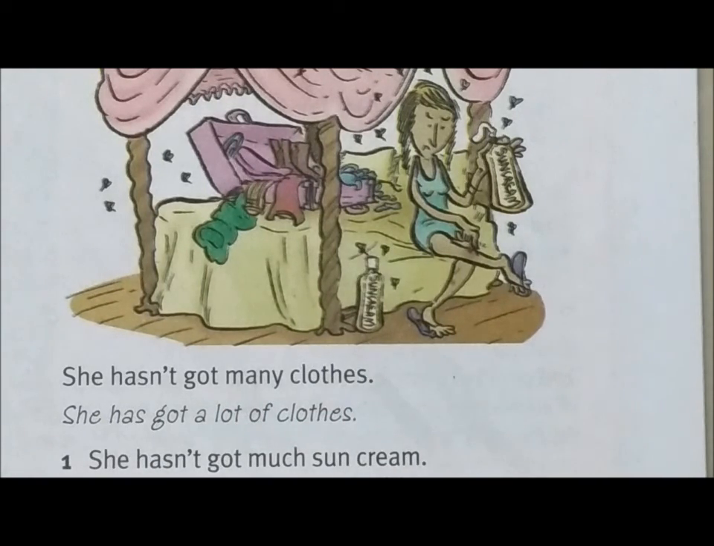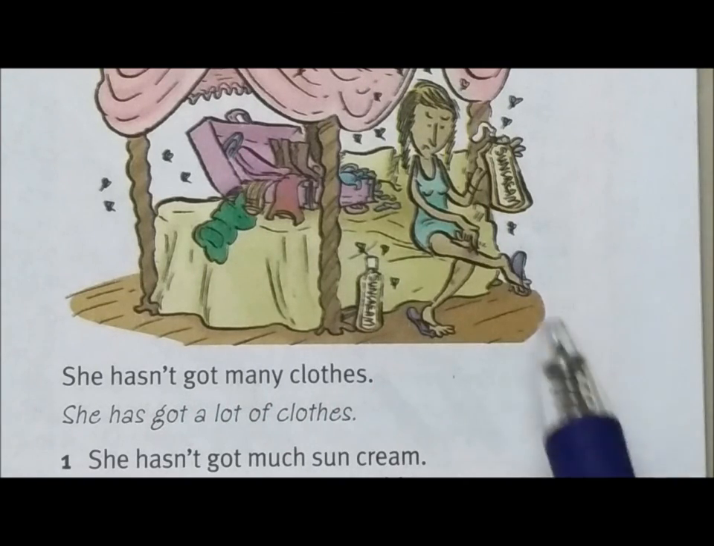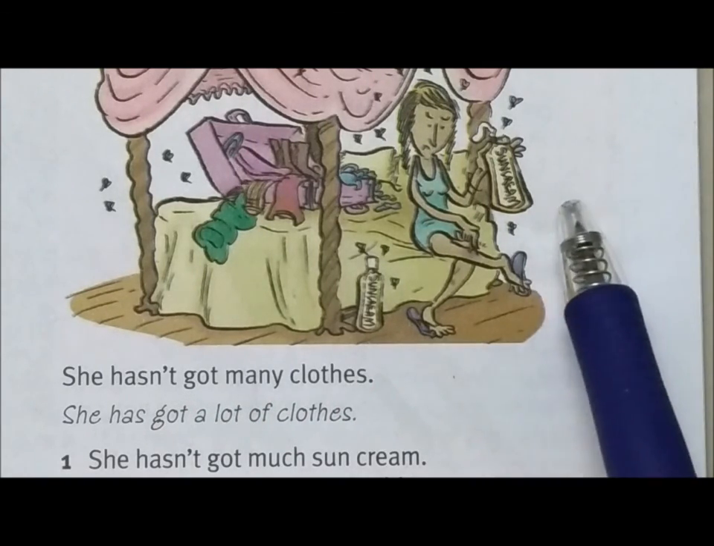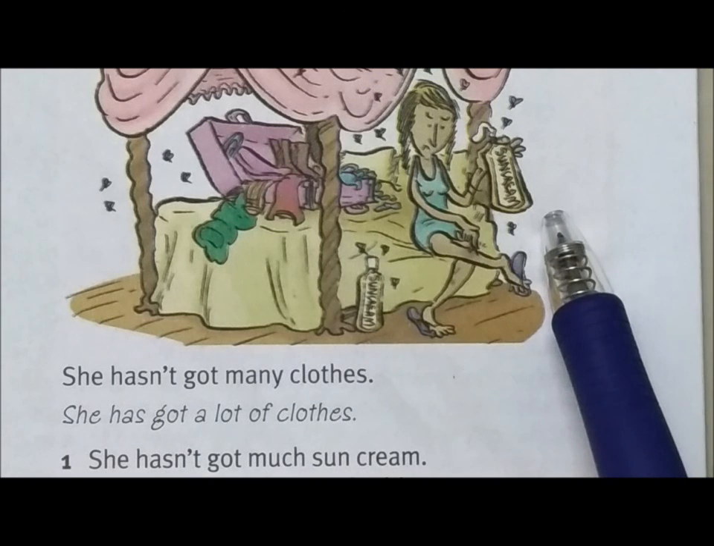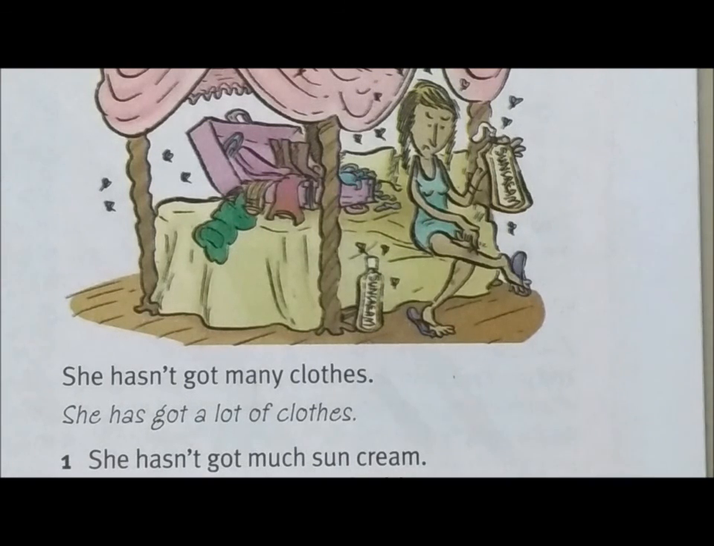And how are we going to correct the sentence? She hasn't got much sun cream, but from the picture here you can see this is a big tube of sun cream. There's a big tube there. Yes. And well, I guess you need to change this to an affirmative sentence. She has. So you take away the not. She has